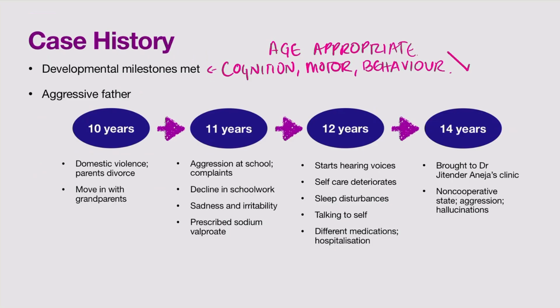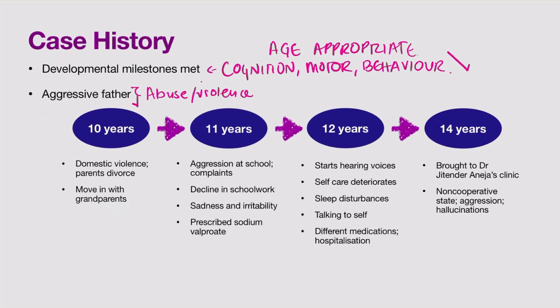However, what you should also know is that this whole time he had a very aggressive father. There was apparently some history of abuse or violence that the child himself was exposed to. I think the child was beaten by the father on occasion as well. And all of this is happening before the child turns 10. So what happens when the child turns 10? When the boy turns 10 years old, his parents get divorced because of this incidence of domestic violence, which I think you can trace back to the father being very aggressive. When the parents get divorced, the boy moved in with his mother, with his grandparents.